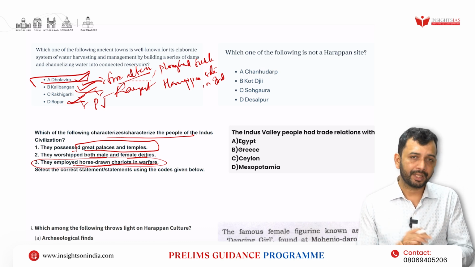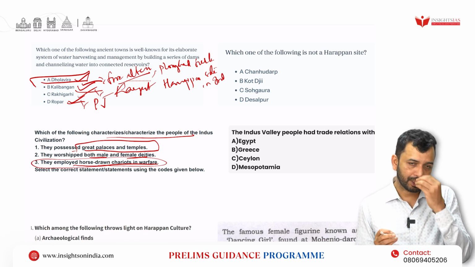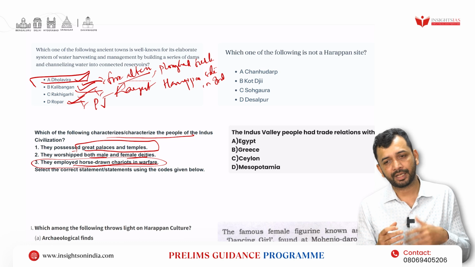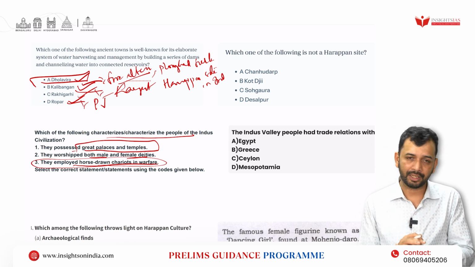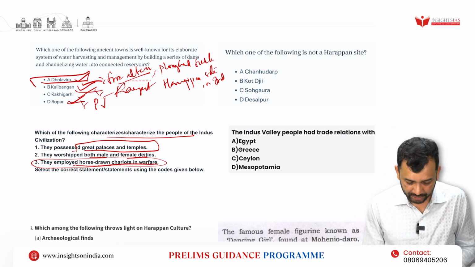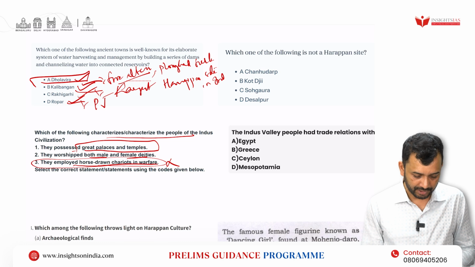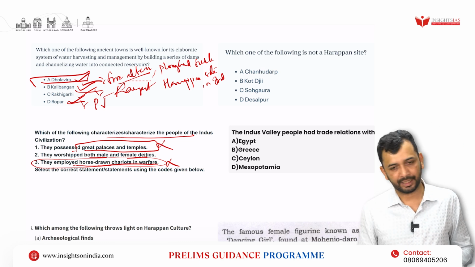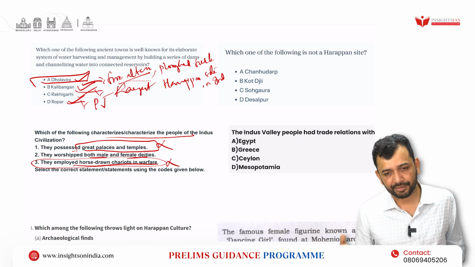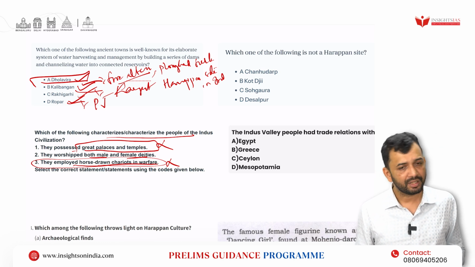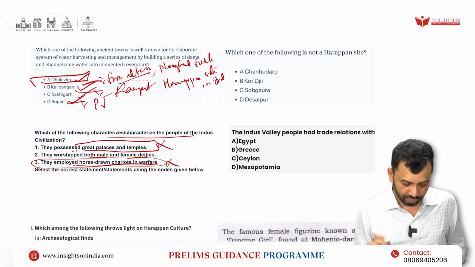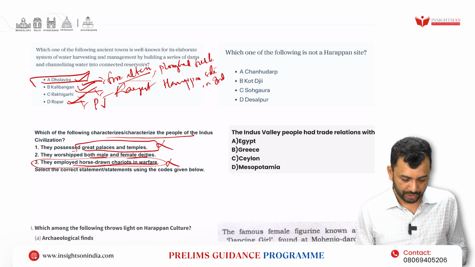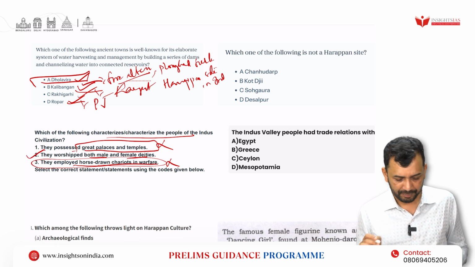Even where we have the remains of horses found at some site, it is still debatable whether it is really a horse or not. So that means the horse-drawn chariot is something you can eliminate. And great palaces and temples you again eliminate. The temple architecture itself started during the early Gupta period, right? So that means this goes wrong. So keeping that in mind, the answer will be 2 only, right?